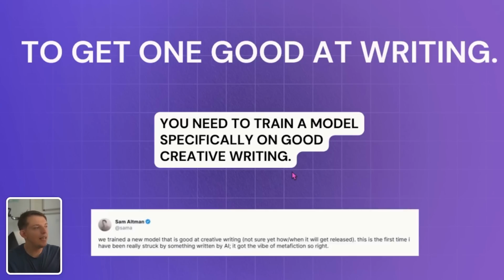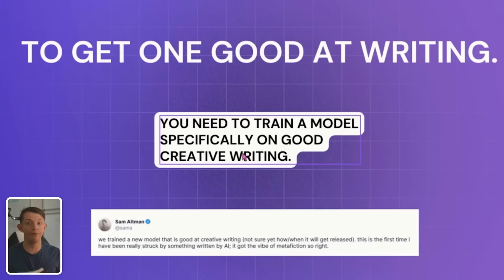So you actually need a model. You need to train a model specifically on good creative writing. And that's why there's tensions between US and China, or that's why Sam Altman wants to be able to train on all of the books ever created. They want to make sure that they get all of the books out there and train their model on high quality outputs. You know, the highest selling books of all time. They want to train their models on that so they can actually get better at writing.